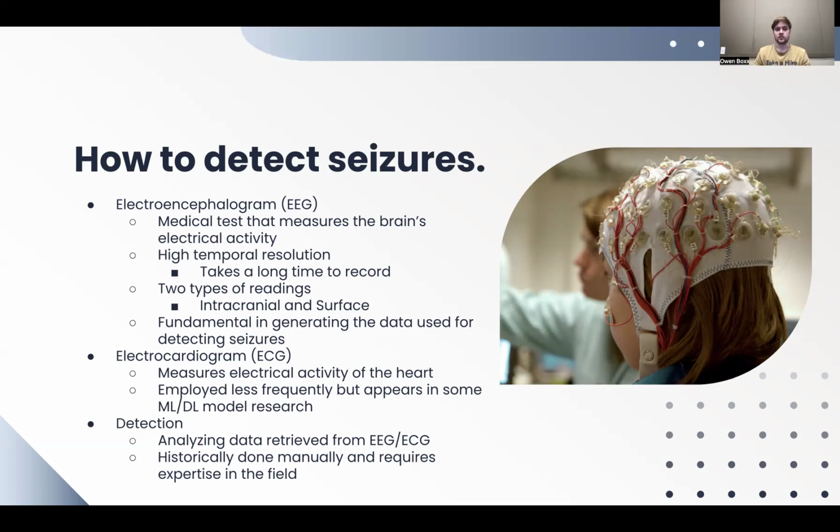There's two types of reading: intracranial and surface. Intracranial is when they would actually put sensors on your brain. Surface is when they would put sensors on your head to get readings. And it is fundamental in generating the data used for detecting seizures.